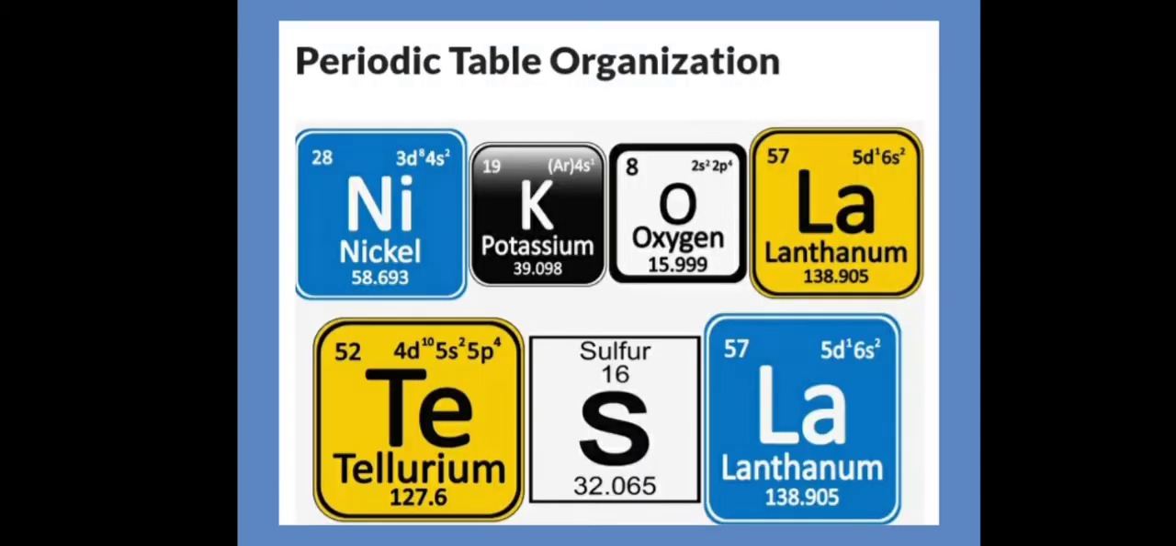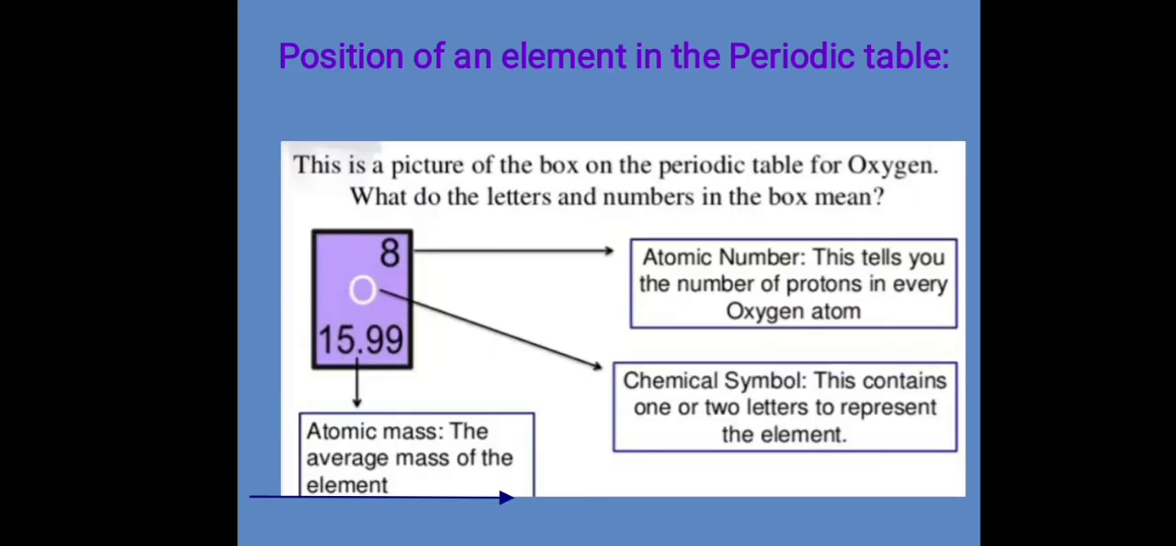So for example, this is how an element in a periodic table would be pictured. The purple box in this slide shows oxygen's position. The 8 indicates the atomic number of oxygen. What is atomic number? It tells you the number of protons in every oxygen atom.